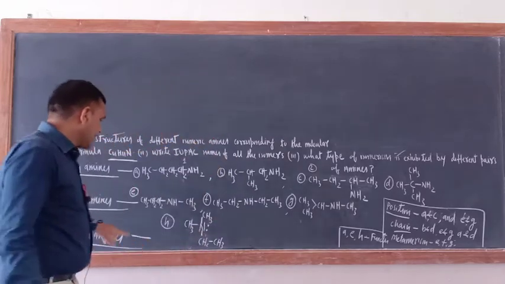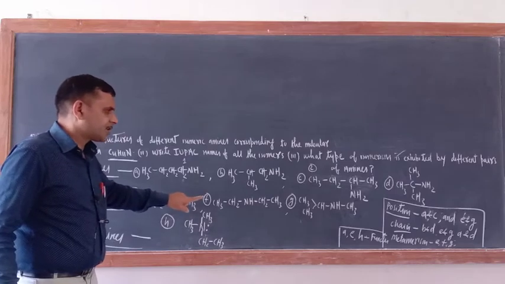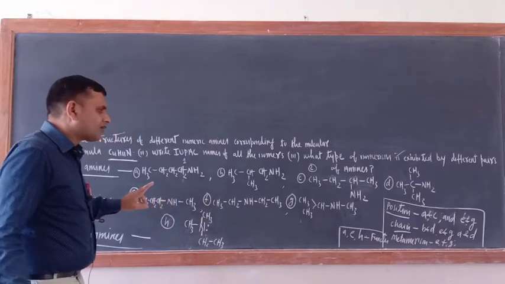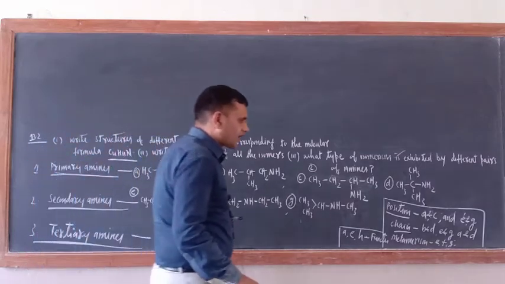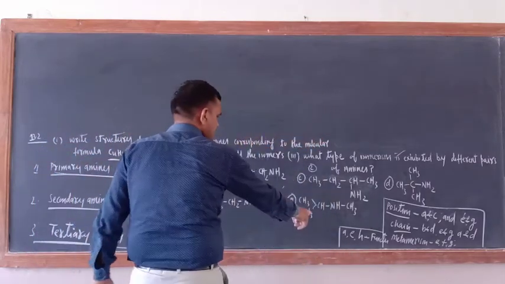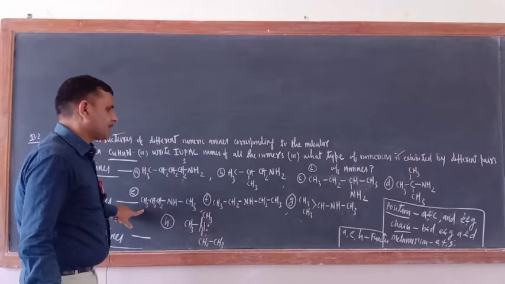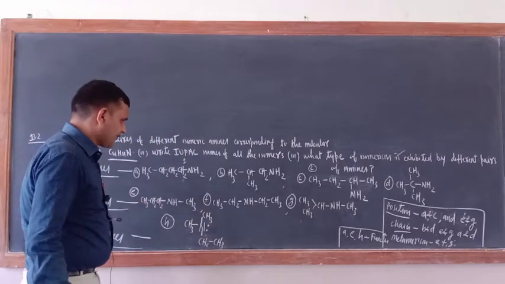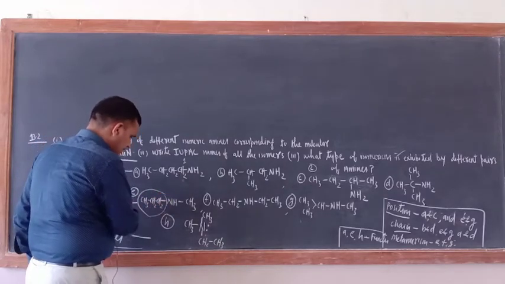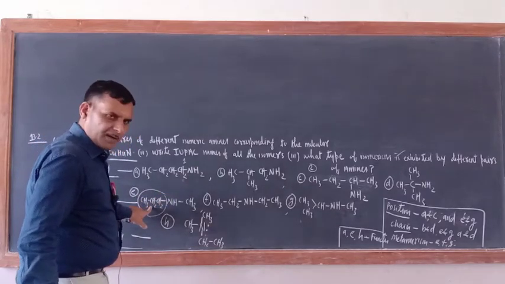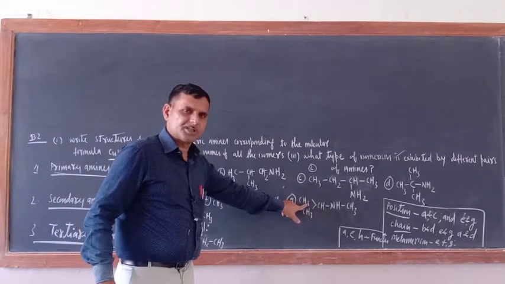Now E and G. That is also an example of position isomerism. This is G and this is E. How is it position isomerism? Just see here, this is n-propyl and this is isopropyl. So the position is different or not?